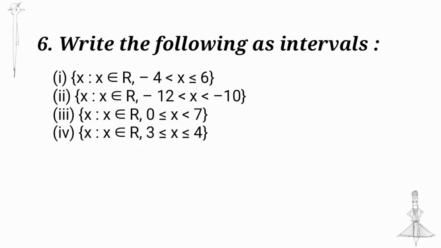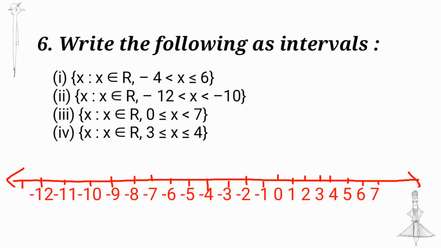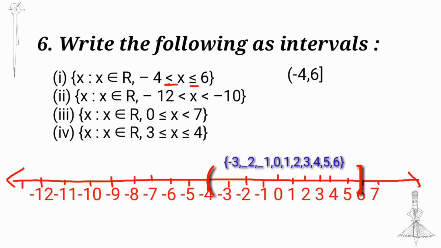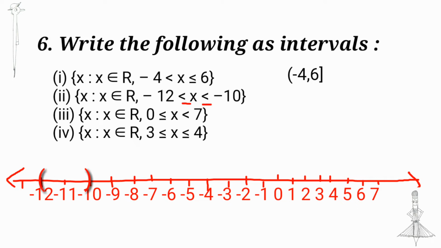Write the following as intervals. First question, {x such that x in R, -4 < x ≤ 6}. Here -4 is not included and 6 is included. So we can write it as open -4, closed 6. Second question, {x such that x in R, -12 < x < -10}. -12 and -10 are not included, that is the less than symbol. So we can write it as the open interval (-12, -10).